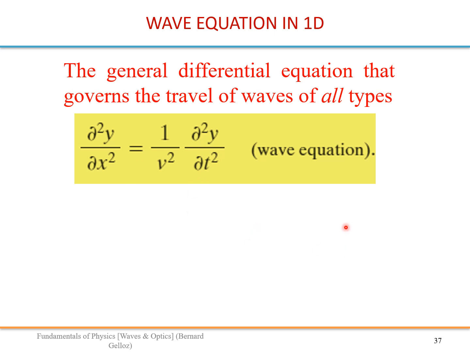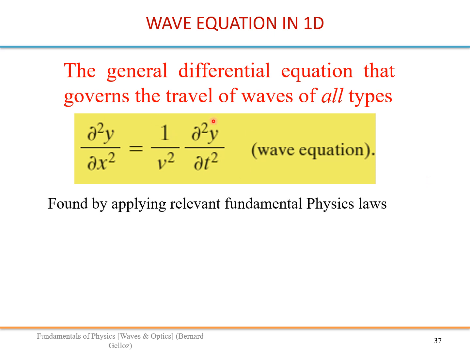So now let's introduce the wave equation. So this is for one dimension. This is a general differential equation that governs the travel of waves of all types. So any traveling wave will obey this equation, and this is the speed v.